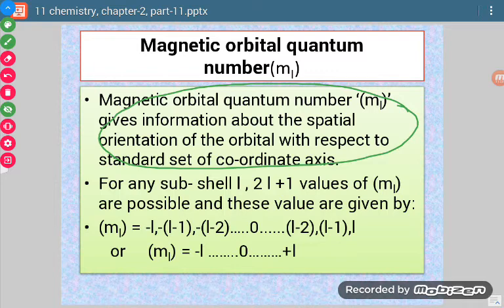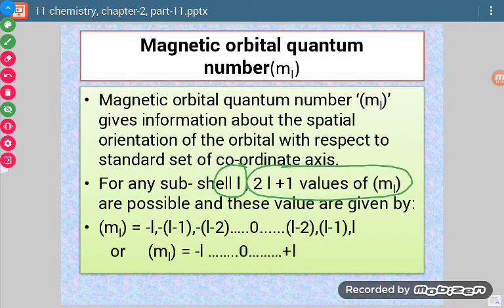Now for any subshell L, how many total values are possible? Total values possible are 2L plus 1. Now this is the total number. What exactly are the values? That can be calculated as minus L through 0 to plus L.